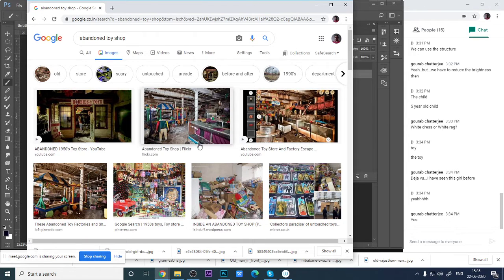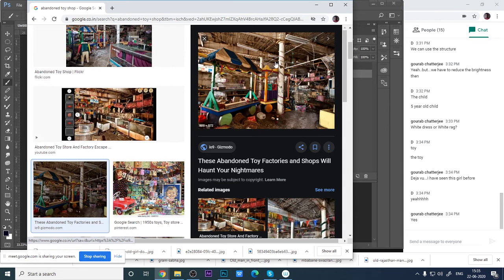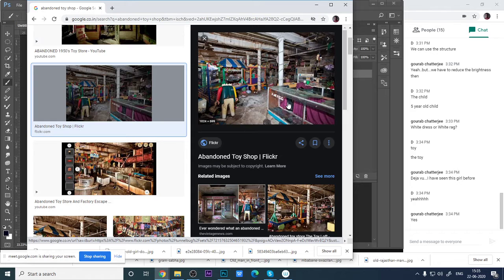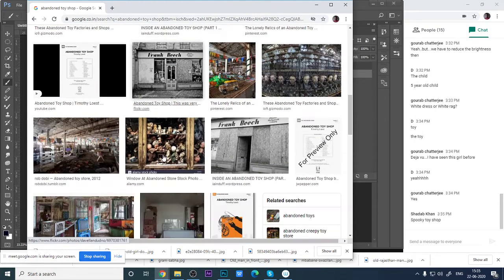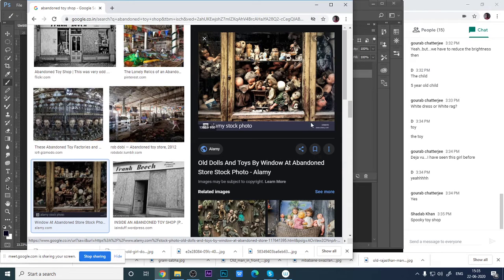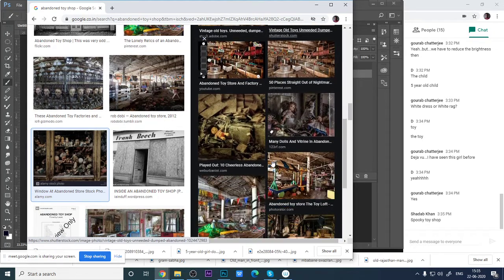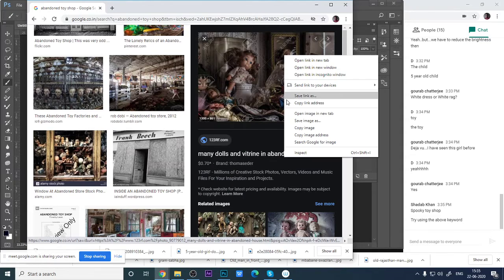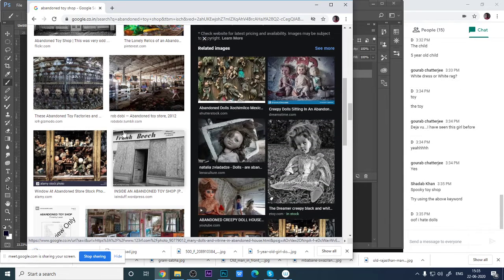See, we have to take reference like this. Abandoned toy shop. Okay, the ghost will come and search for his own toys in here. Okay, let's see. Yeah, these kinds of things, right? It's so scary. See, these kinds of things you can use. She will search for them.